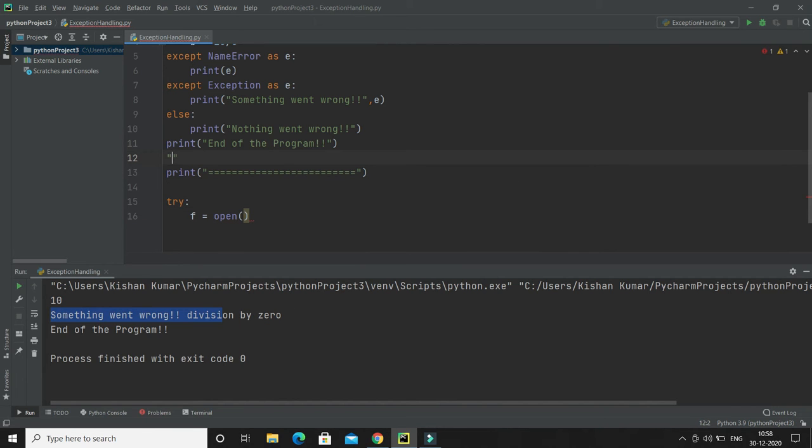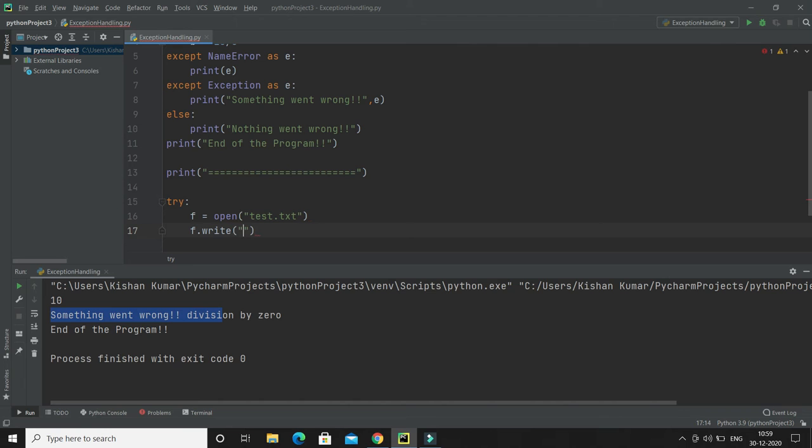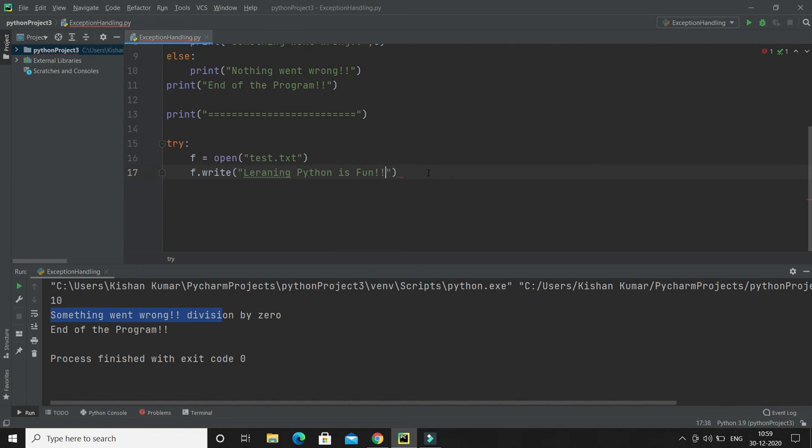Let's say the file name is test.txt, and I would like to write something in this file. I'd say "learning Python is fun". This text I would like to write in this file.